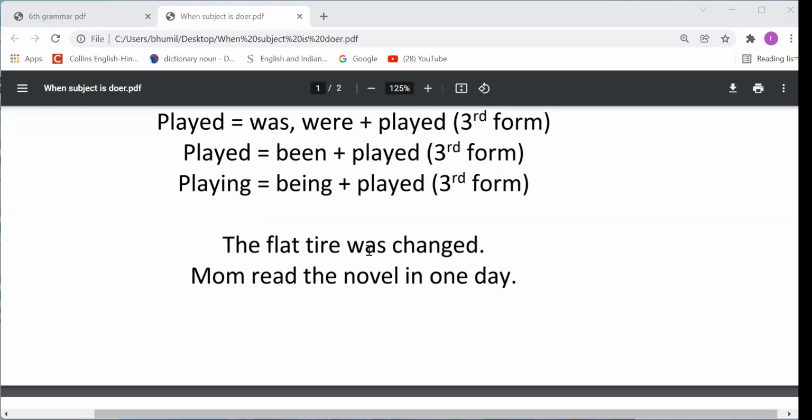Because, dear students, you can see that the B form was is there and after that the third form is there. Whenever you find a B form, any form of B, and then after that you find the third form, it means that the sentence is passive voice, not active voice, right? See the next sentence: Mom read the novel in one day. Can you let me know, is this an active voice sentence or a passive voice sentence?